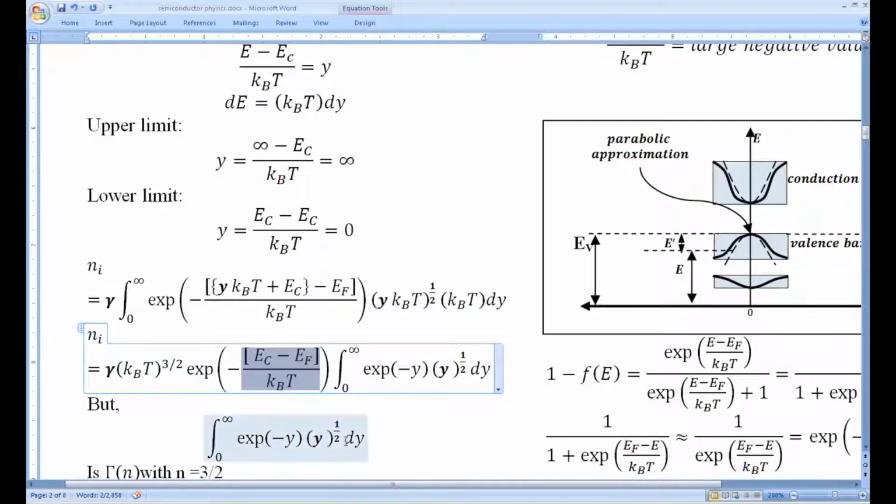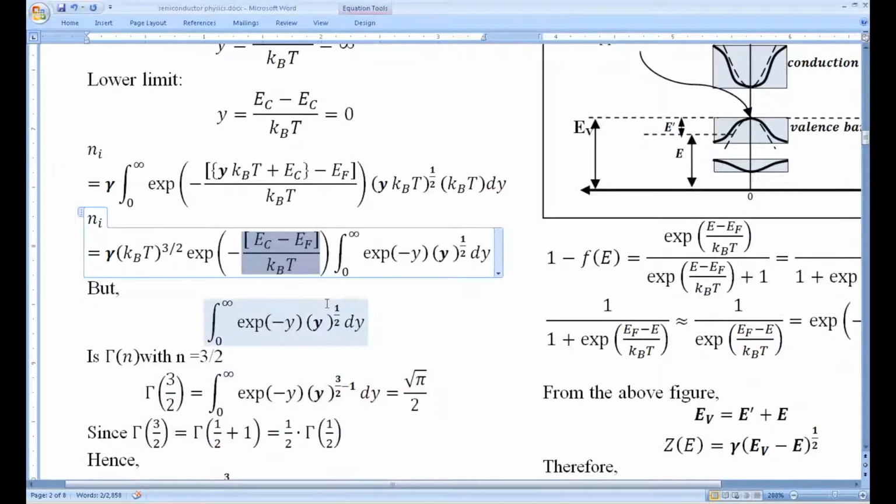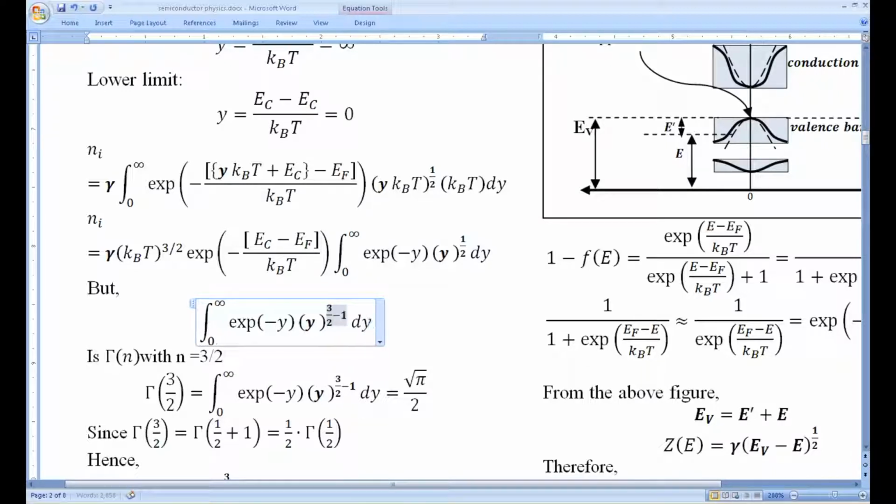Actually this is a gamma function, so you can write this as gamma (3 by 2 minus 1). I can include this in a bracket to make it look better.